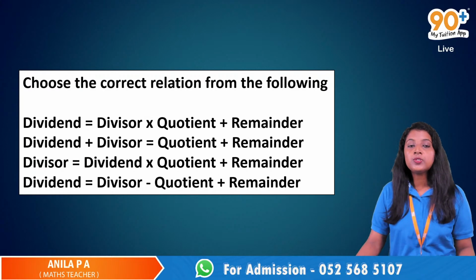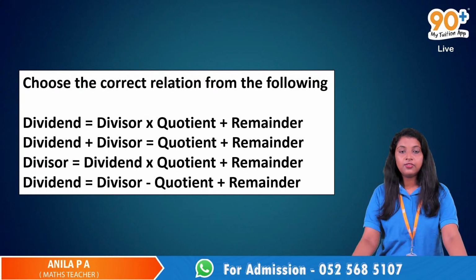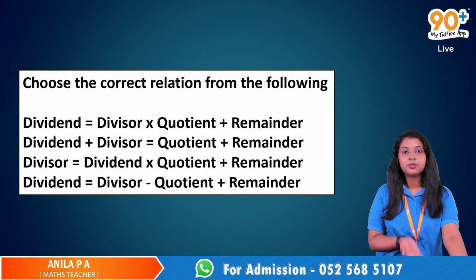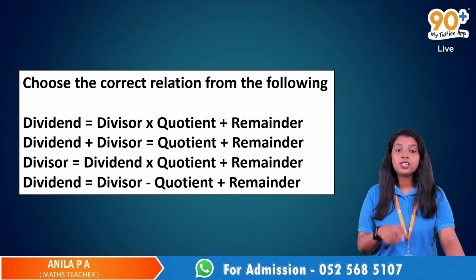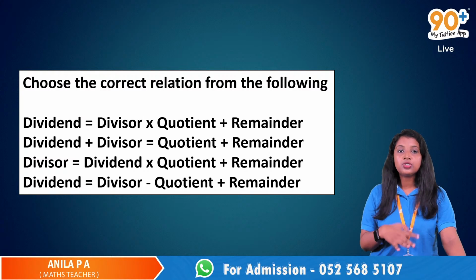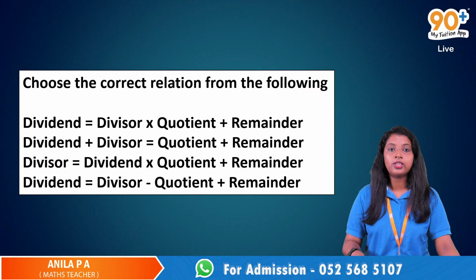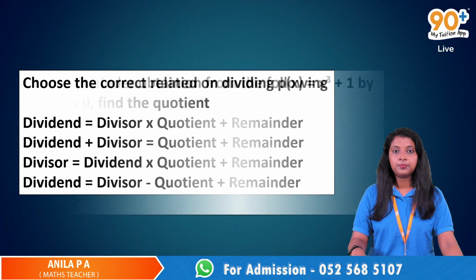Choose the correct relation from the following. Dividend is equal to divisor into quotient plus remainder. Dividend plus divisor is equal to quotient plus remainder. Something. You have 4 options. Just choose the correct relation from these 4 options.